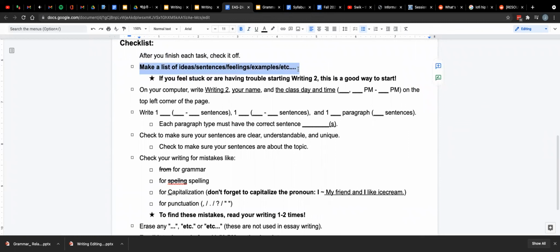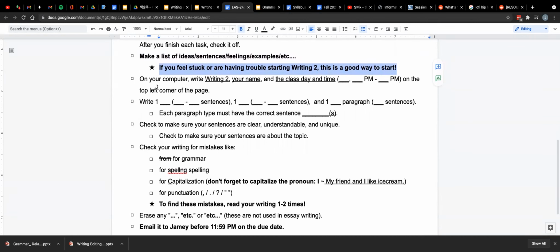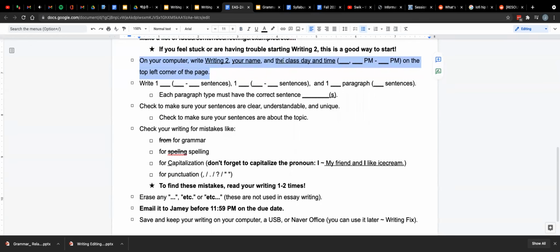This is making a list of ideas, sentences, feelings, examples, right? This is not something you have to submit, but I always recommend students start with this before doing the writing, because it helps you to get your ideas onto paper, and then you don't have to constantly remember what it is you're trying to write about. So that way you don't lose ideas, and it'll help you just get started, get motivated quickly, and you'll actually find that you'll write better and start and finish the writing assignment quicker. So just remember, don't forget the formatting, right? Day and time.